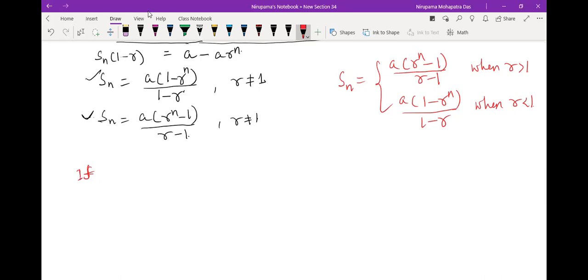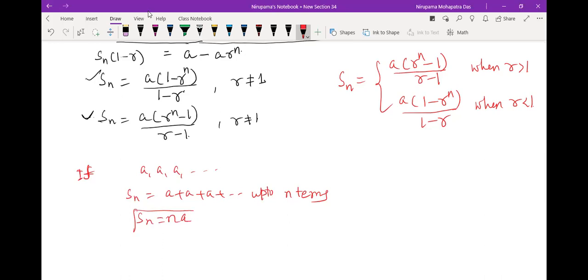But if r equal to 1, the GP will be like this, a, a, like this. And Sn of the GP will be what? A plus a, like this, up to n terms, right? So it means your Sn equal to n into a. It will be looking like this.